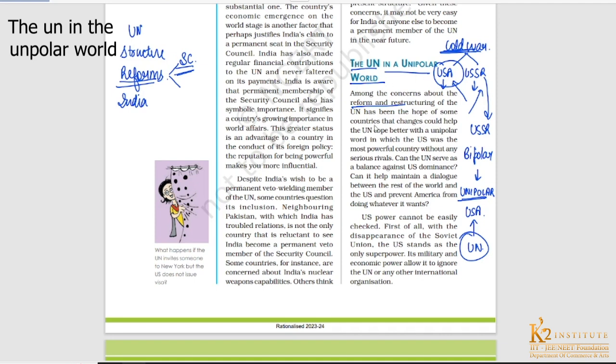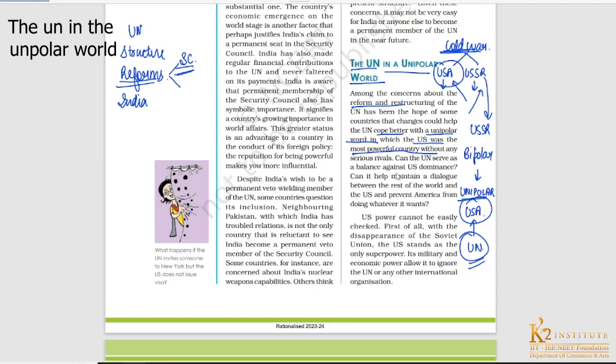Now, other than all these problems and concerns in the United Nations, the UN has definitely played an important role. And what was that role? The UN has enabled us to cope better with the unipolar world, in which the US was the most powerful country. In order to deal with the growing power of the US, the UN has been playing an important role.